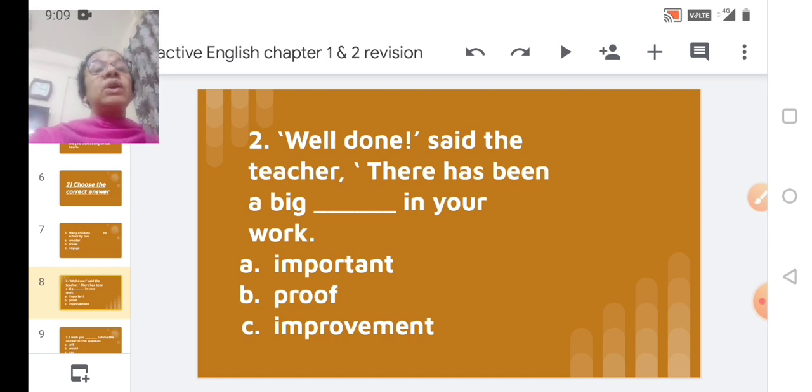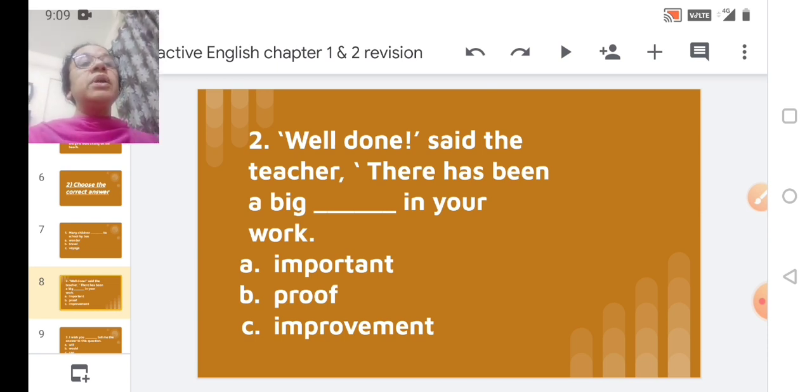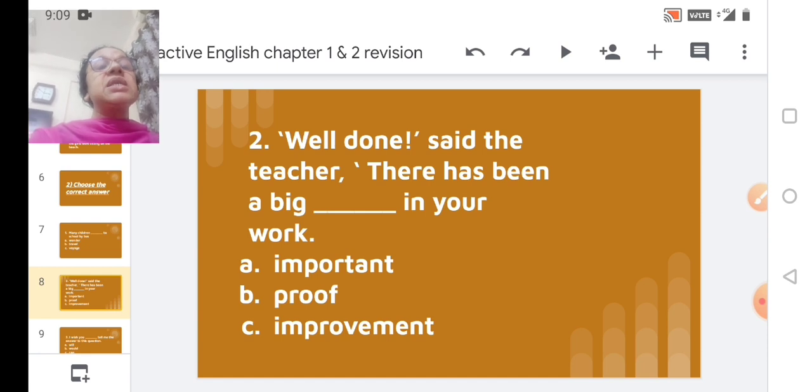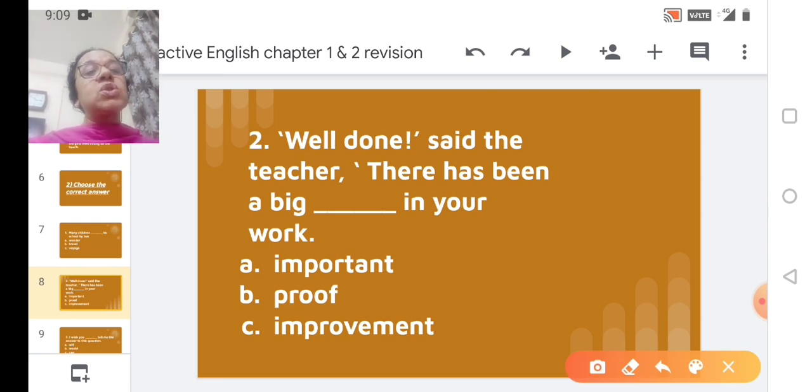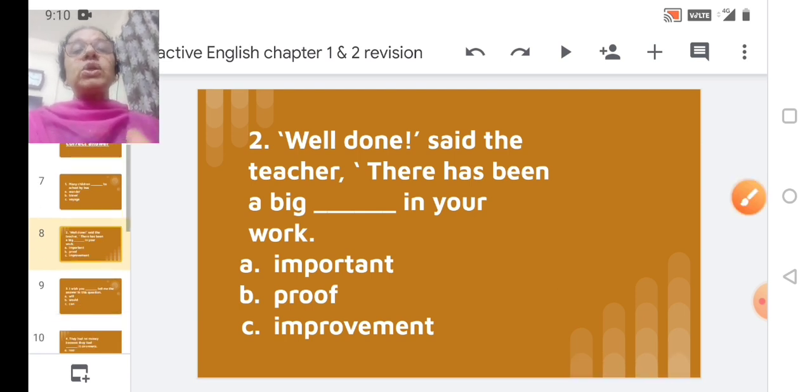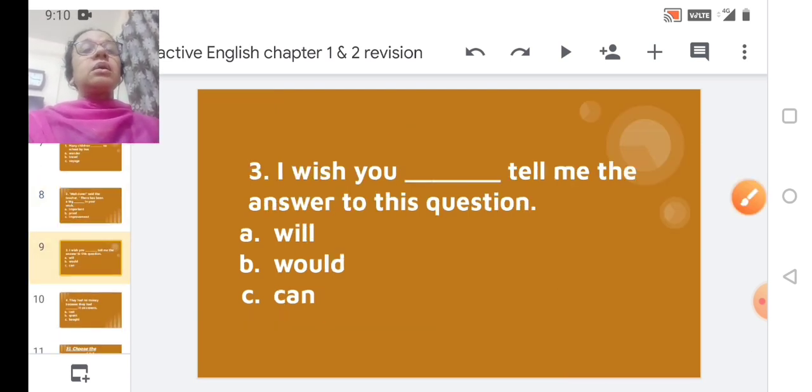So then we go to option C. What is option C? It's improvement. Yes, so this word fits in that sentence. Well done, said the teacher. There has been a big improvement in your work. So the correct option is option C. We move on to the next one.